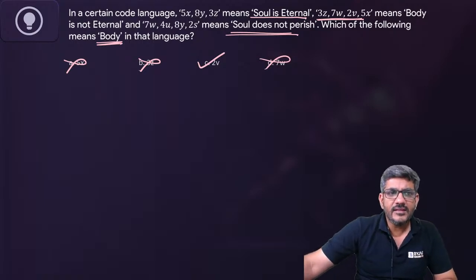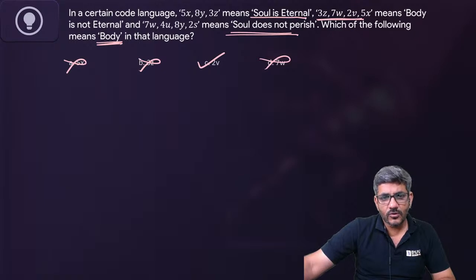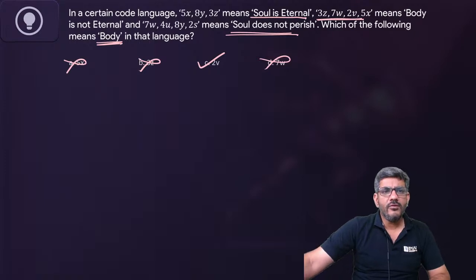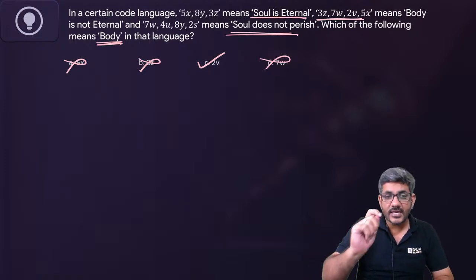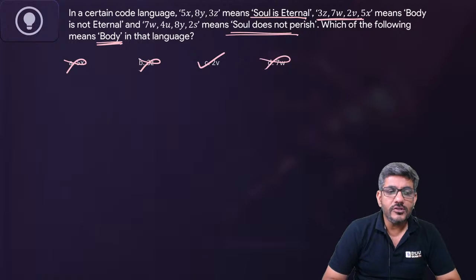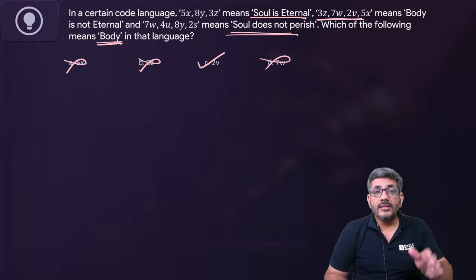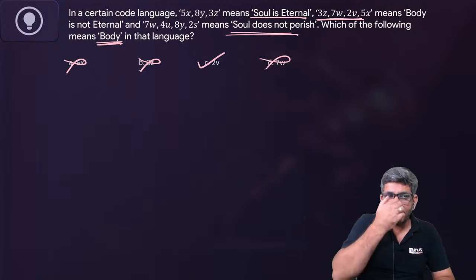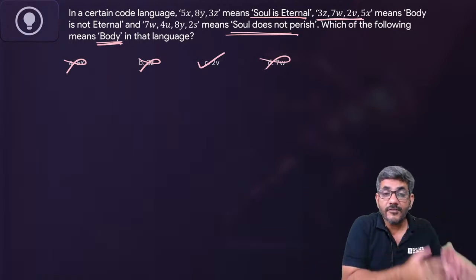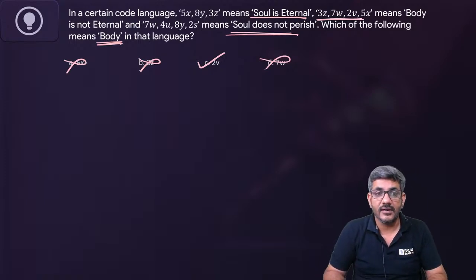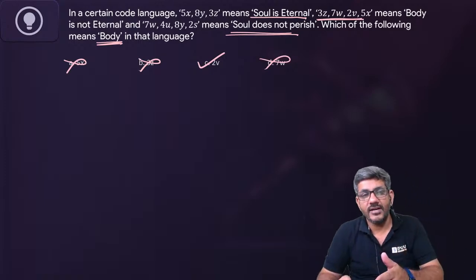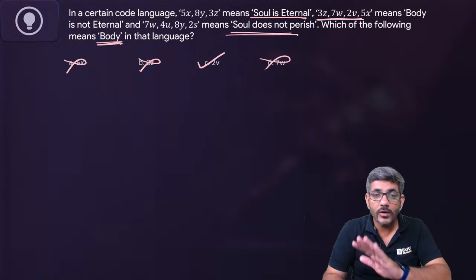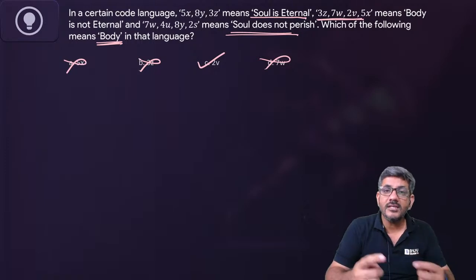And therefore, I find these questions very easy. Kota had given the answer as B. बहुत लोगों ने इसका आंसर B भी दिया. Probably when you have given the answer as B, the mistake that you have made, listen to me carefully. आपने जो mistake मेरे ख्याल से की है वो ये, that when it says 3z, 7w, 2b, 5x means body is not eternal, that means the first code is for body, which is 3z. The second code has 7w. Third code is for not word. Fourth code is for eternal. No, it's not like that. They are not given in the same order.